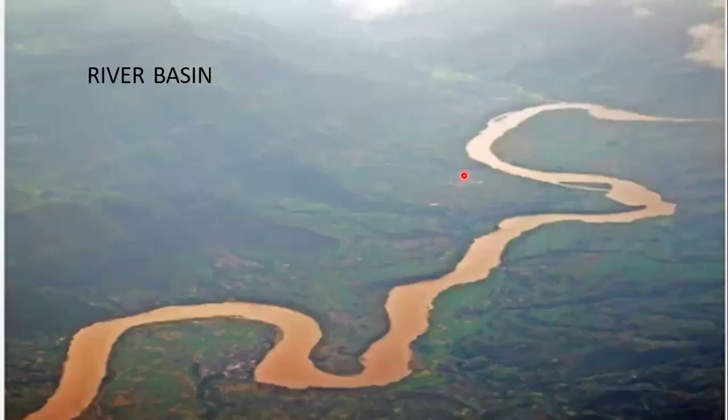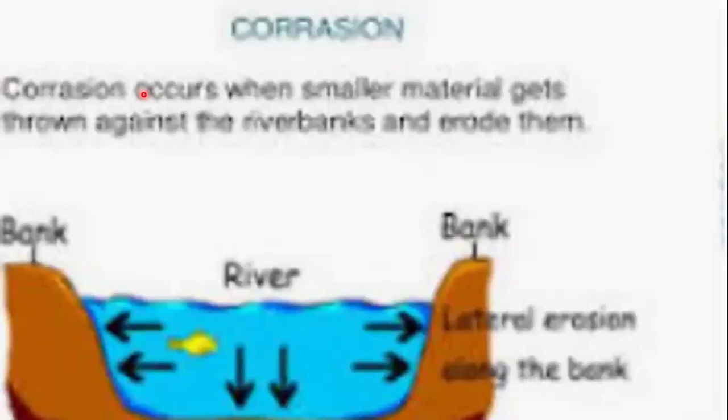The area where the work of the river is carried out on a large scale is known as the river basin. Erosion work of the river is carried out by the following processes. Process number 1 is corrosion.